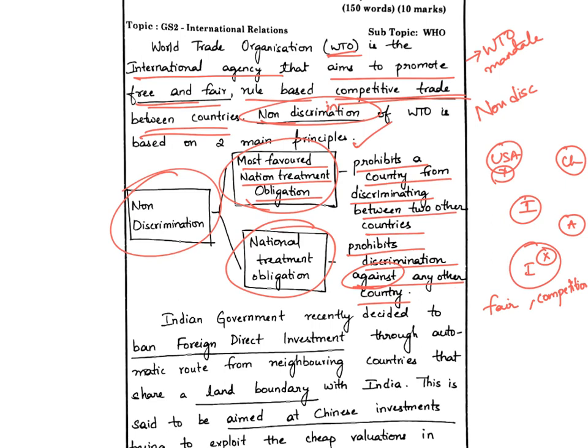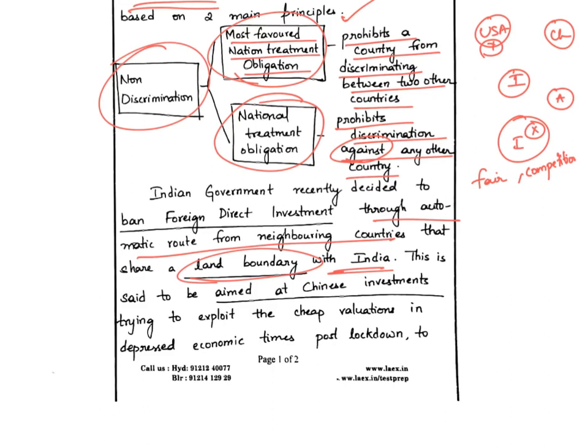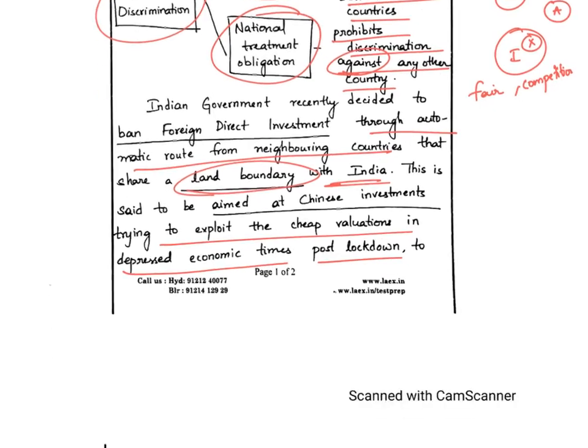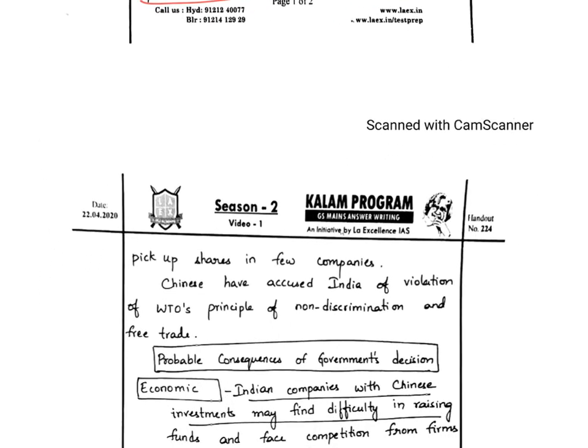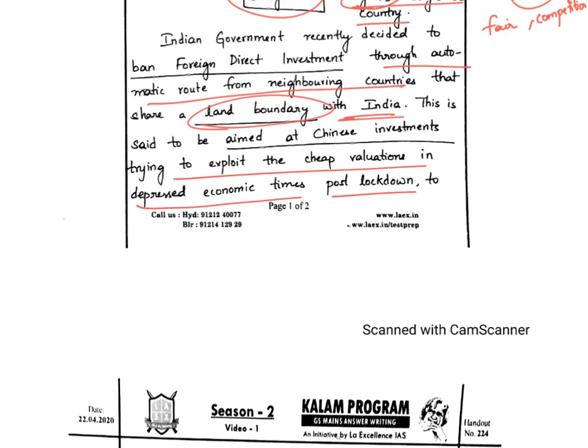What does he write next? Indian government recently decided to ban foreign direct investment through automatic route from neighboring countries that share a land boundary with India. Okay, so these are the wordings which Indian FDI policy in its revision has used. This is said to be aimed at Chinese investments which are trying to exploit the cheap valuations in depressed economic times post-lockdown to pick up shares in few companies. So here he is trying to describe the context in which the question is being asked.